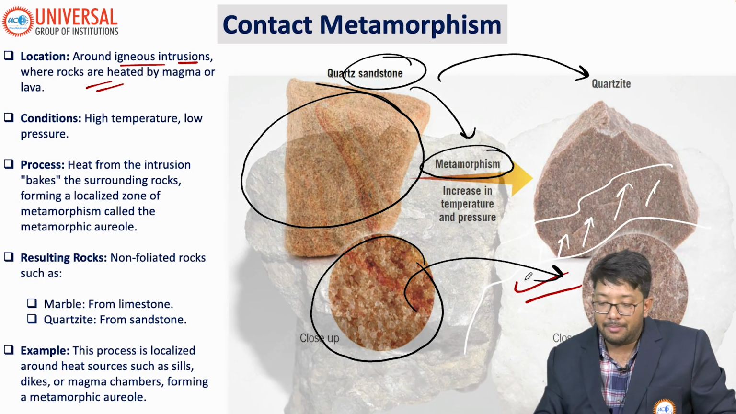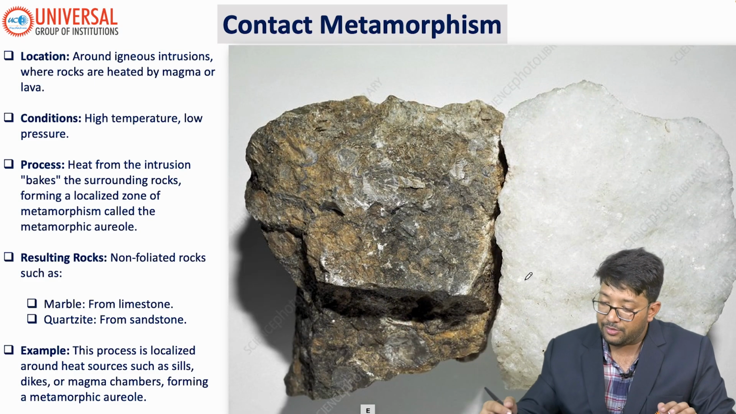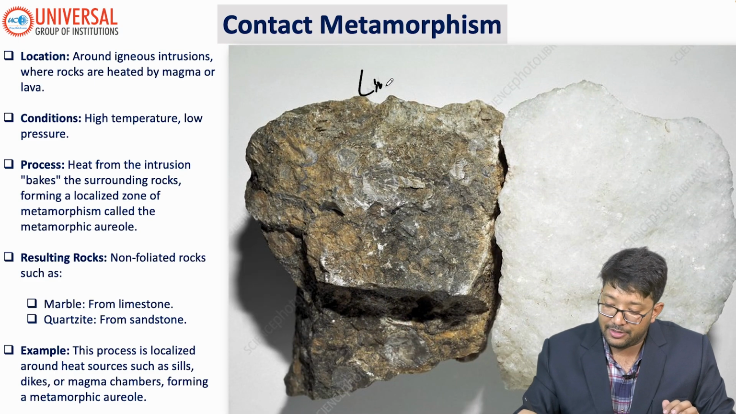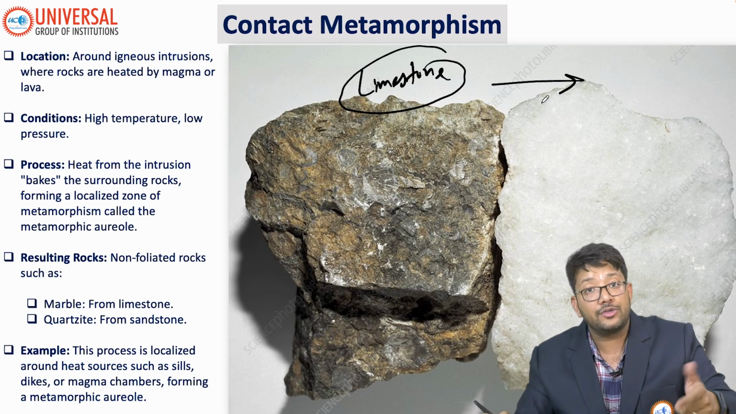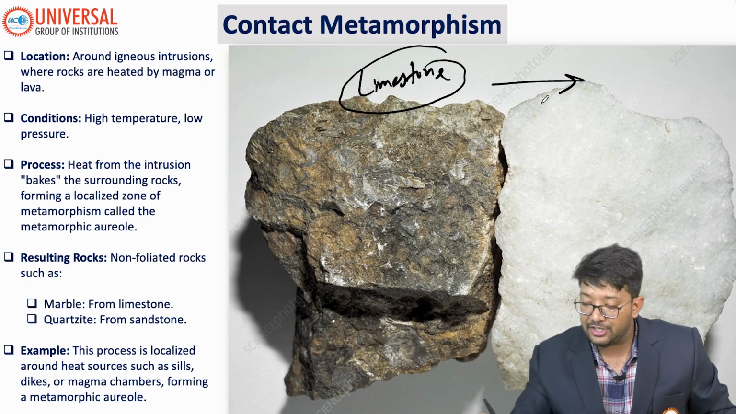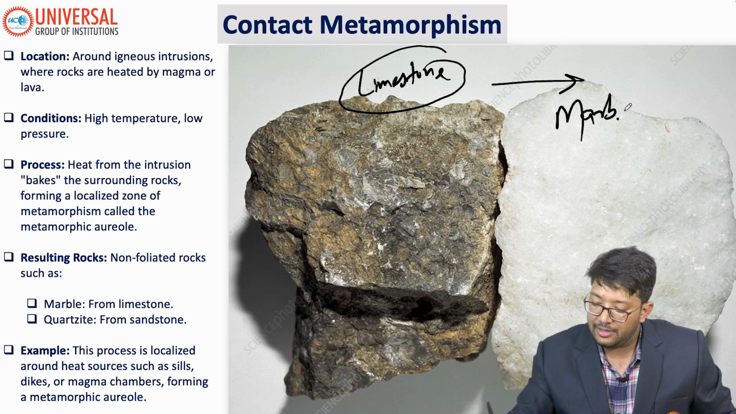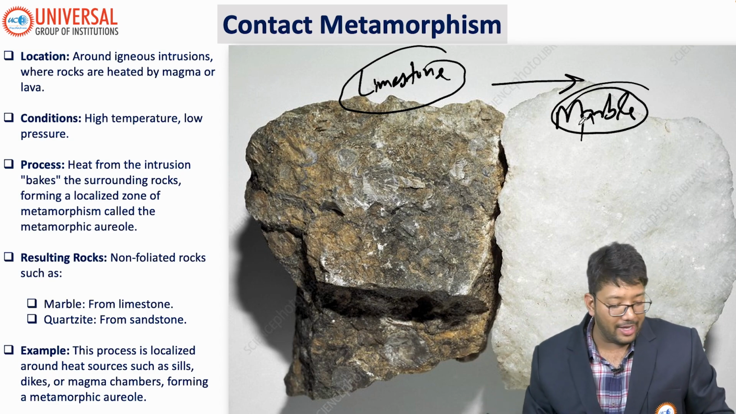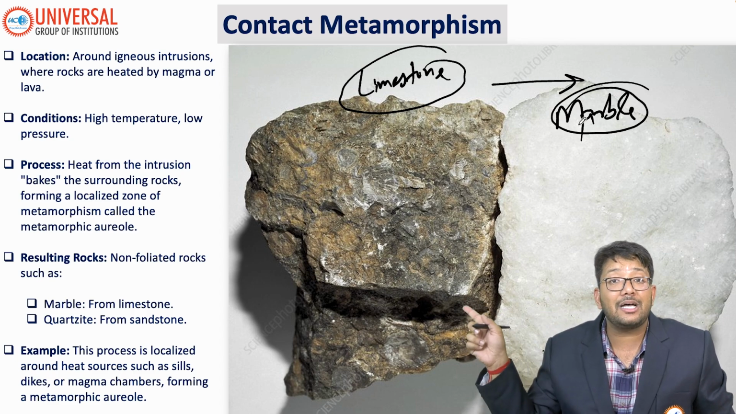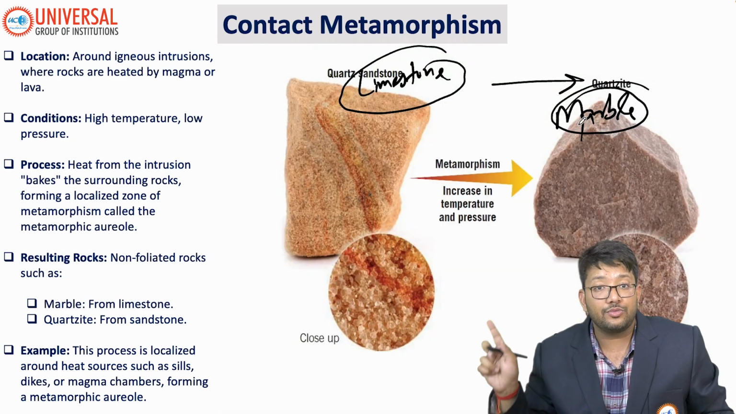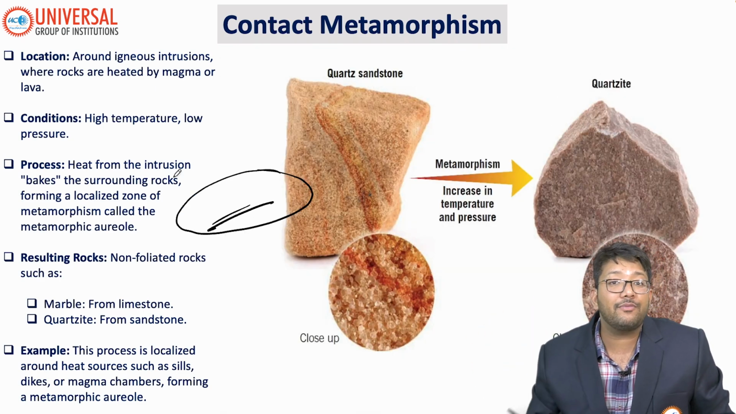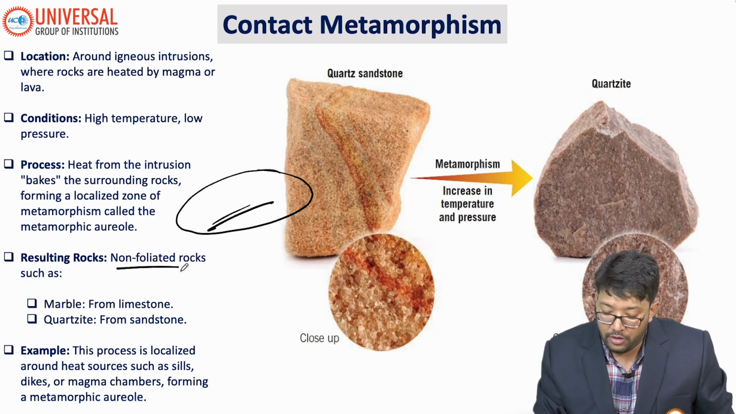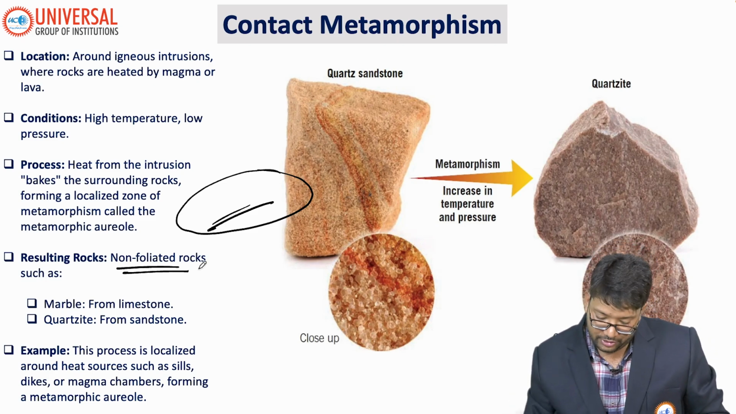Second example can be the marble. So this is our limestone. Due to increasing metamorphism, due to increase in temperature and pressure, it changed into marble. So these are the two examples, and these are the examples of non-foliated rocks. Means when contact metamorphism happens, what type of metamorphic rocks will be there? Non-foliated rocks. You have to remember that.